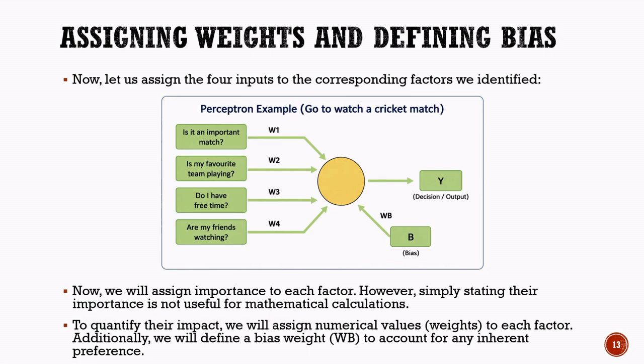To enable the perceptron model to perform calculations, we must convert the importance of each factor into numerical values called weights. Similarly, a numerical value must also be assigned to the bias weight. These numerical values allow the system to calculate a score, evaluate all the factors together, and ultimately make a decision. In the next section, we will learn how these weights are determined and how they influence the final outcome of the decision-making process.